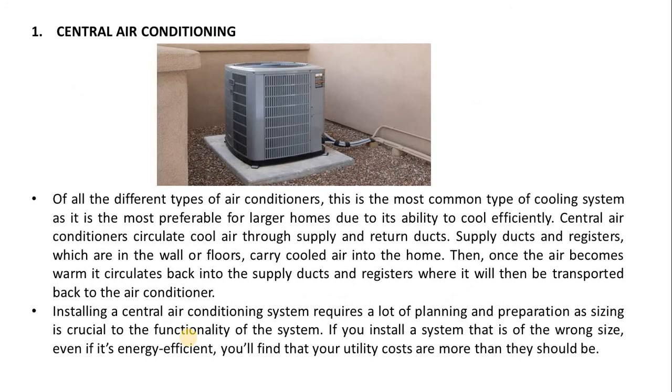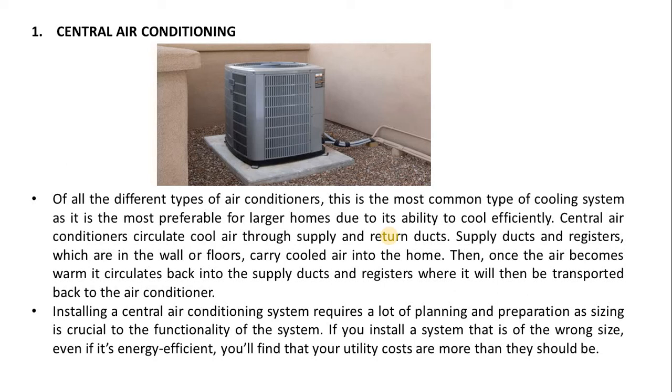So now students, we will discuss the next type, that is central air conditioning system. As we know, the central air conditioning system is mostly used in big hotels, shopping malls, big shopping complexes, then in hospitals, schools, offices, etc. Of the different types of air conditioner, this is the most common type of cooling system, as it is the most preferable for larger homes due to the ability to cool effectively. The central air conditioner circulates cool air through supply and return ducts.